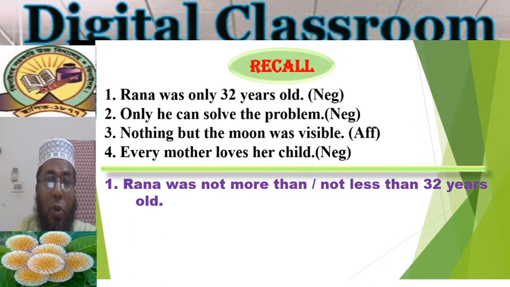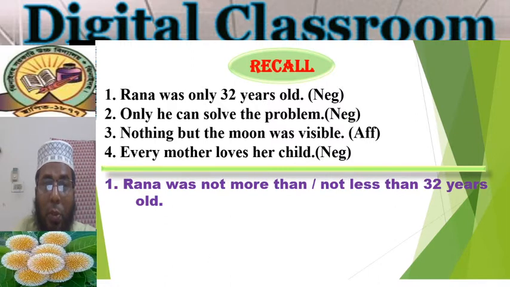Rana was only 32 years old. Here only indicates the number 32. When only refers to any number, we can use not more than or not less than in the place of only. So the answer is here: Rana was not more than 32 years old, or Rana was not less than 32 years old.